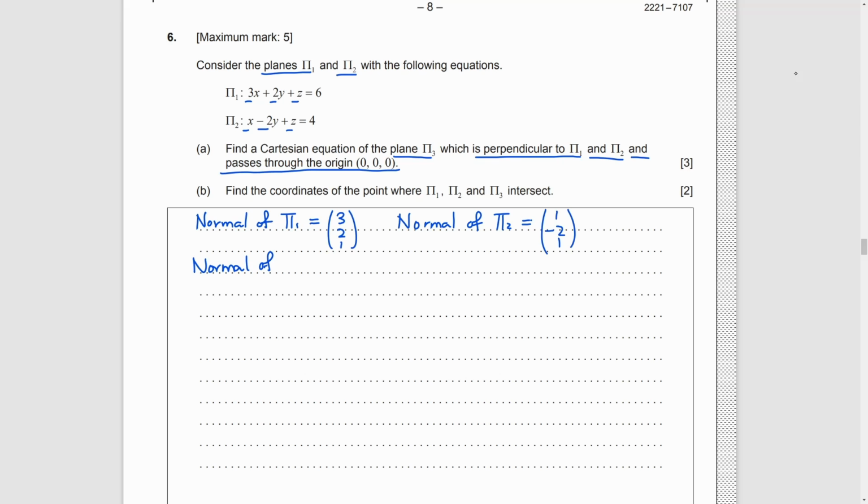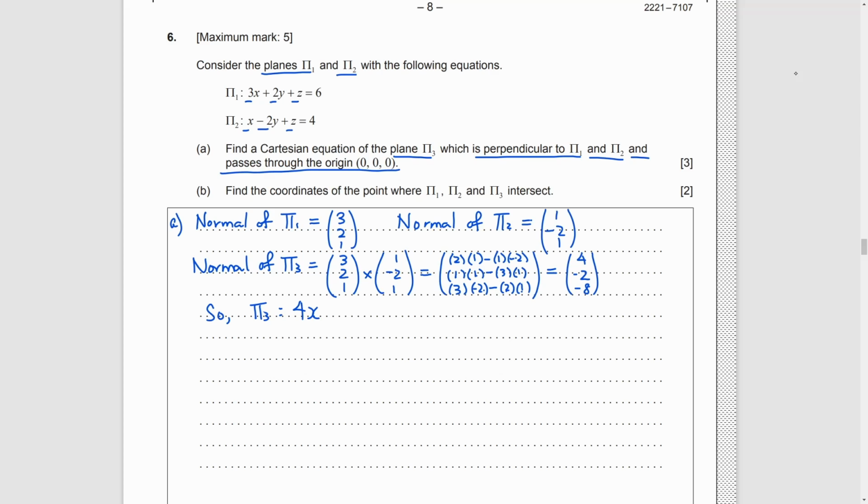As pi3 is perpendicular to pi1 and pi2, so is its normal. How can we find a vector perpendicular to another two vectors? Of course, by cross product. Then we get (4, -2, -8). So, pi3 is 4x minus 2y minus 8z equals a constant d, as it passes through the origin, so d must be 0.